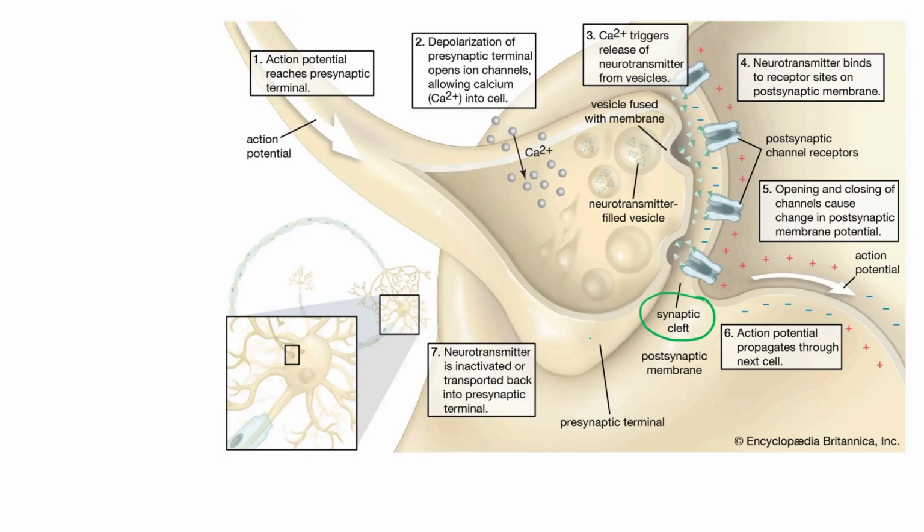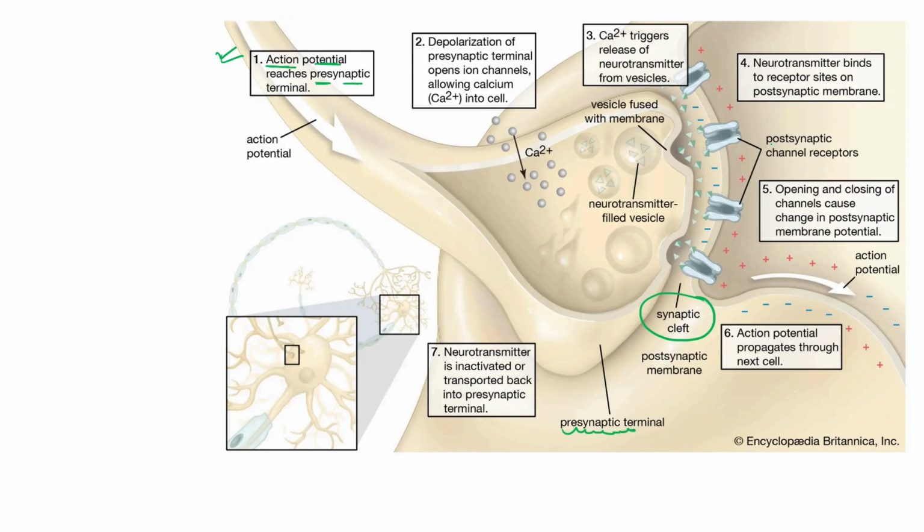neuron to another. Initially, the action potential that is generated in the axon very quickly reaches the presynaptic terminal. This is the terminal region, the synaptic knob. This is the outer covering, the presynaptic terminal covering of one neuron.